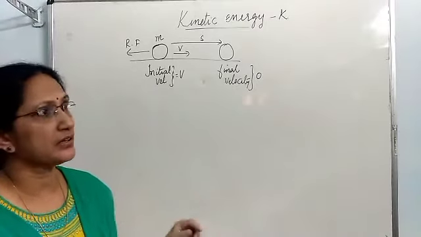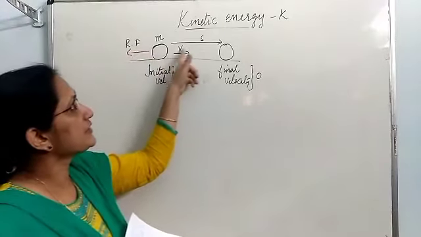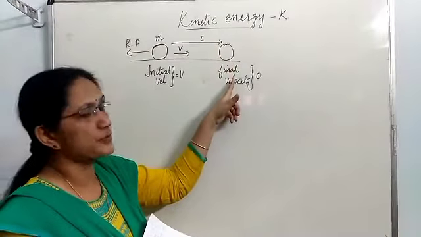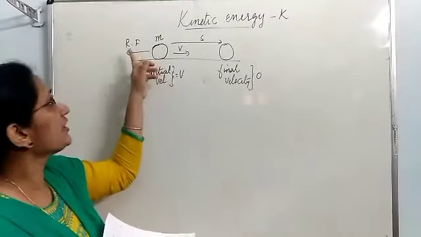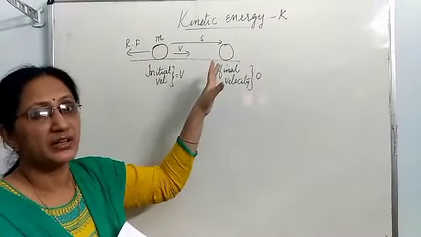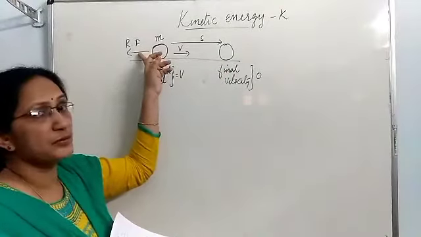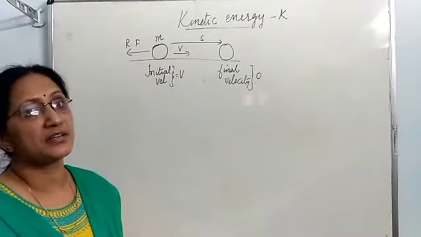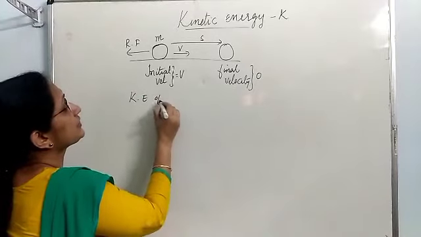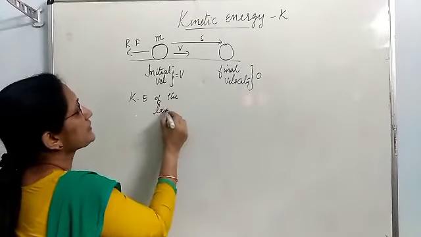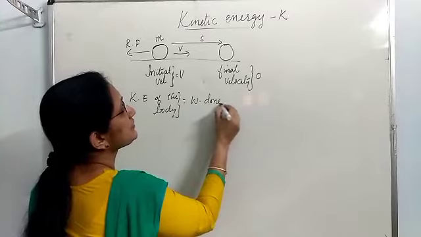So assume that a retarding force acts on the body, thereby after a distance s, the body stops. Body stops means final velocity is 0. This retarding force does some work in order to stop this body. That work done by the retarding force is the same as the kinetic energy of the body.